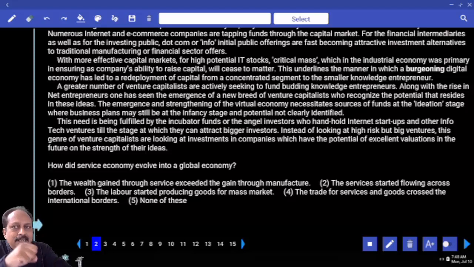Whatever gains they got through manufacture, let's say that was 100. The gains they got from the service sector, the service economy, 200, almost double. And which one is better? Obviously the service sector. That has resulted in what? The service economy becoming the global economy. How many of you have chosen the first option? Raise your hands. That is the answer. Take that one. And sometimes, you've got to be smart and clever.